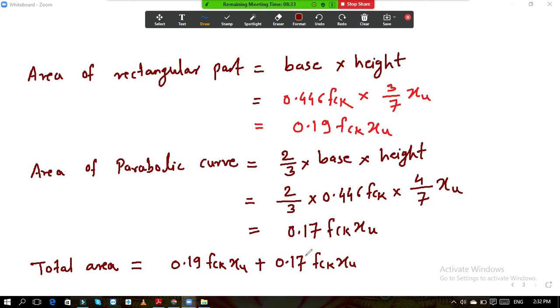So now total area is equal to 0.36 fck xu. Am I right? Correct. fck.